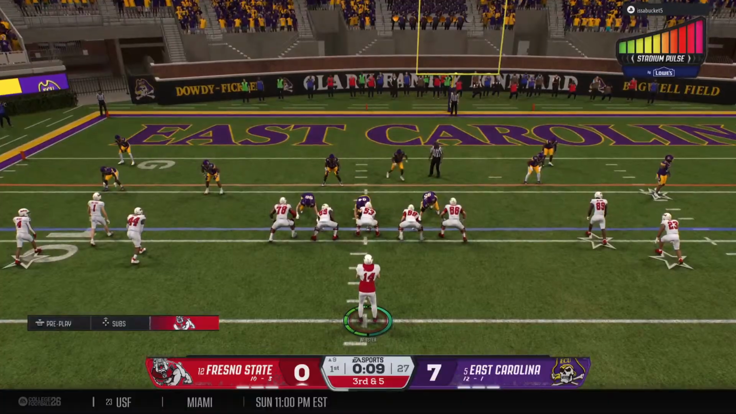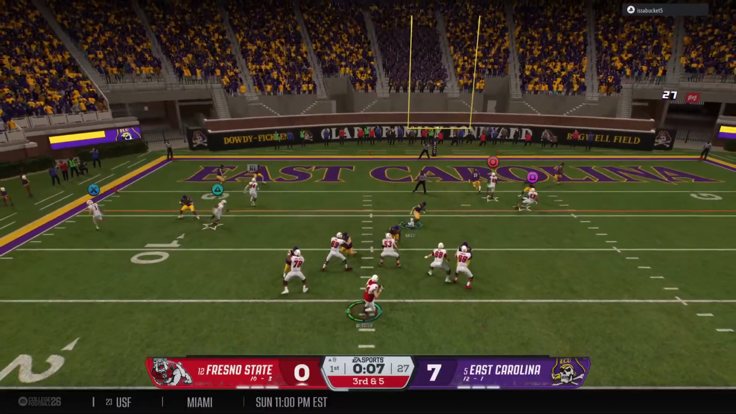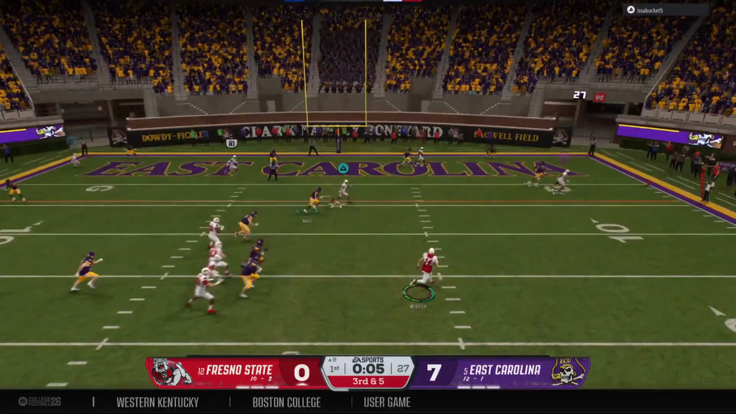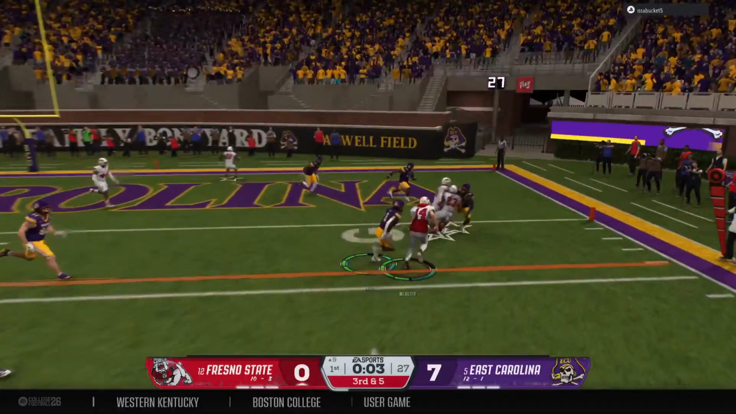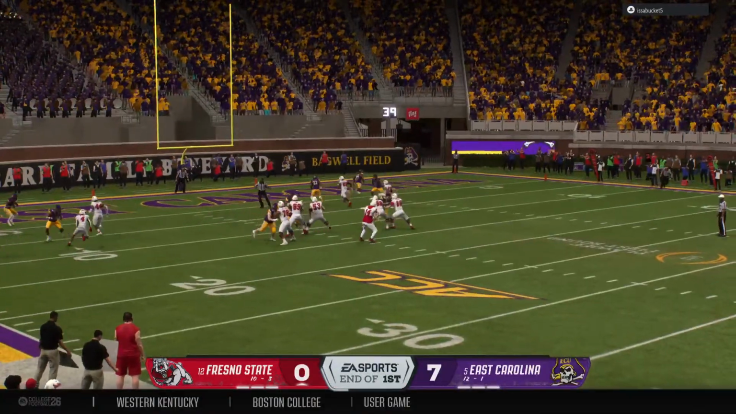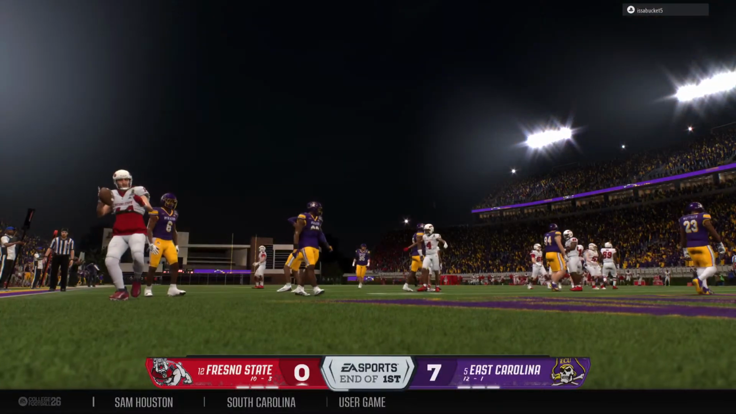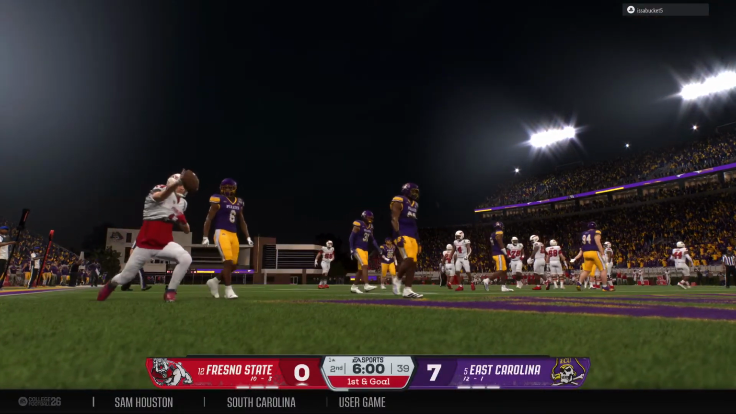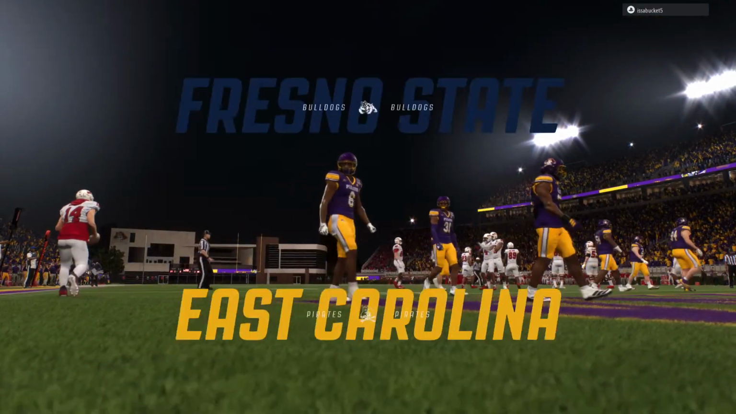Offense comes up to the line. They might have a chance for a couple more plays before the quarter expires. They bring him down short of the end zone, but this will set up a 1st and goal. Kirk, it's East Carolina with the lead here, and the first quarter is in the books.